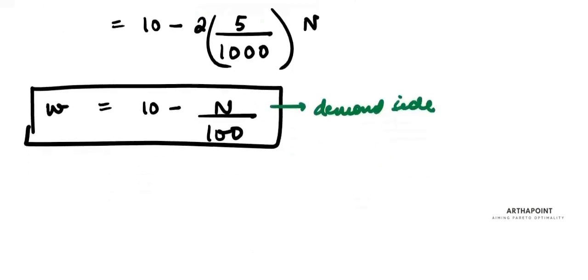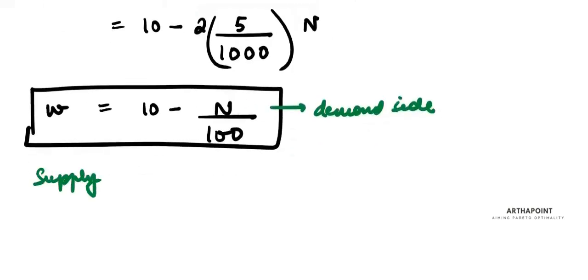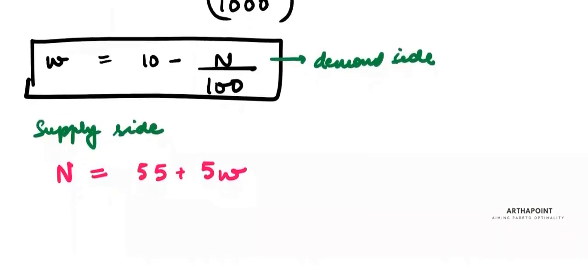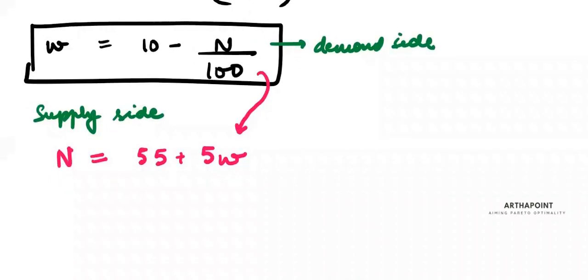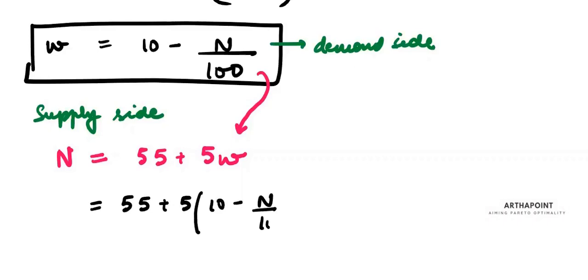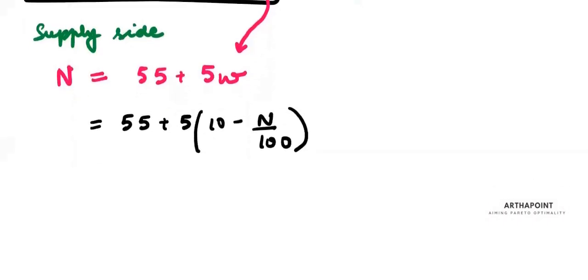What is the supply side? The supply side is the simple equation N equals 55 plus 5W. From the demand, I know the value of W. So N is equal to 55 plus 5 times (10 minus N by 100), which is 55 plus 50 minus 5N by 100.